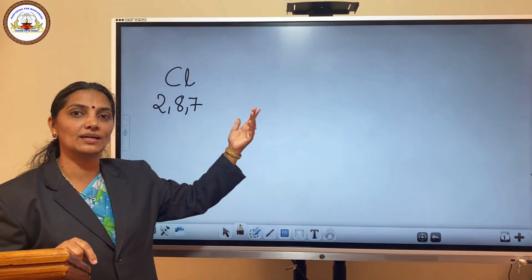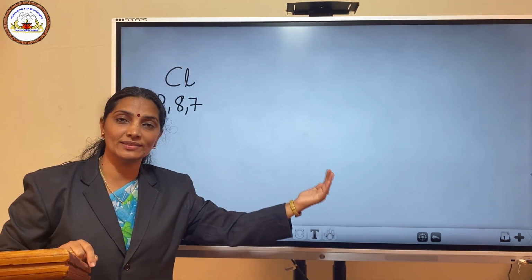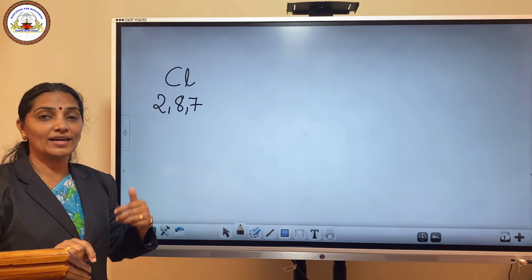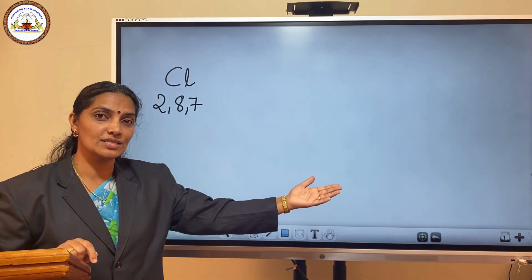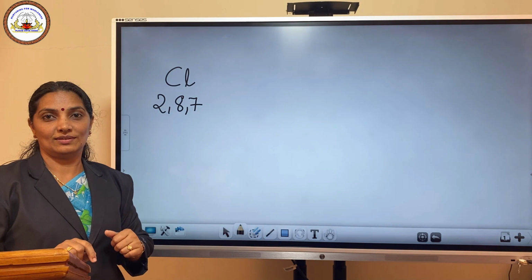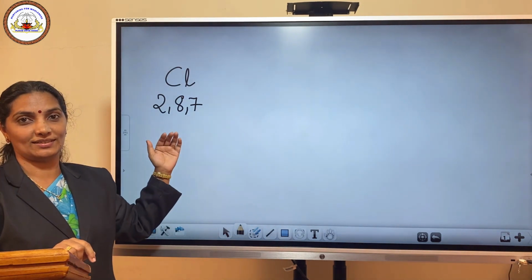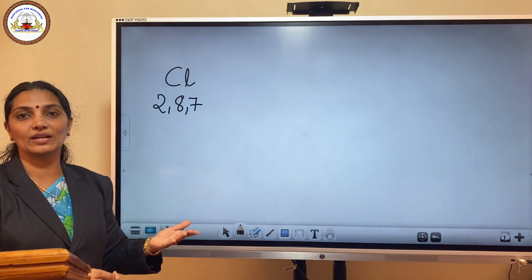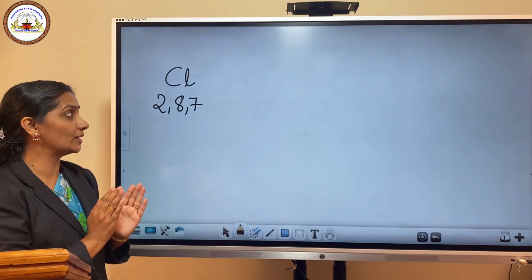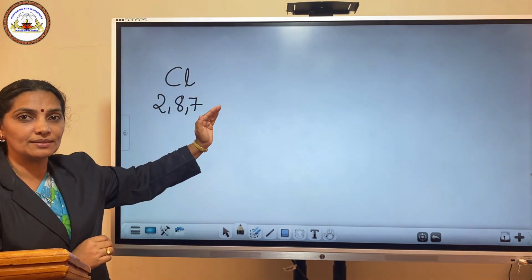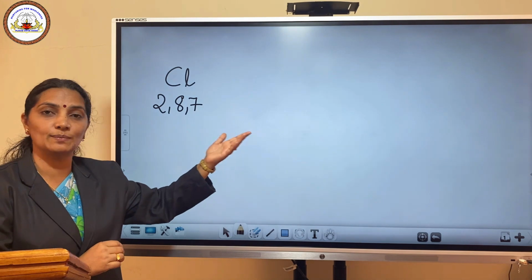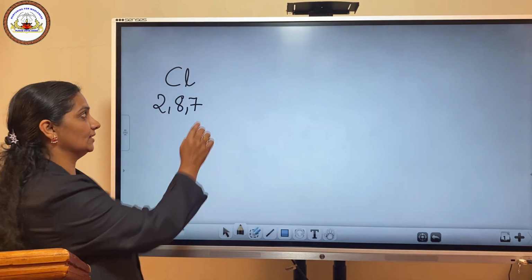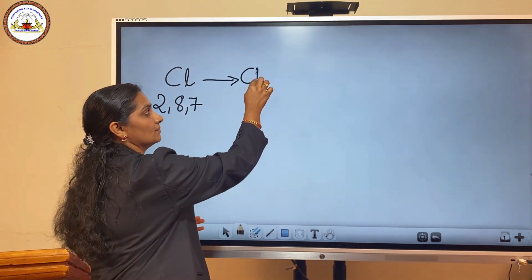In the case of sodium, magnesium, aluminium, etc., they were removing their outer electrons. But what is chlorine doing? Can chlorine remove all 7 electrons or gain 1 electron? Which is easy in the case of chlorine? For chlorine, gaining of 1 electron is easier than removal of 7 electrons. So during chemical reactions, this chlorine atom gains 1 electron from some other element and attains a noble gas or octet configuration.